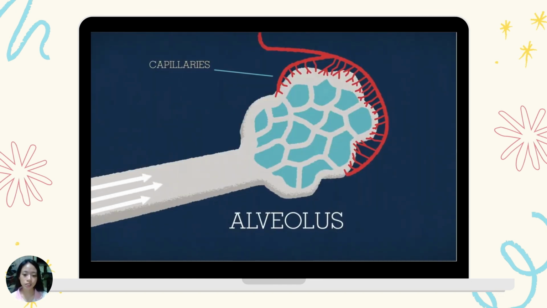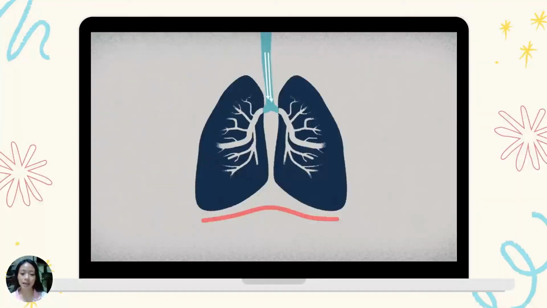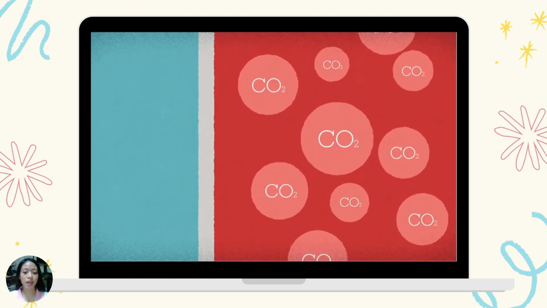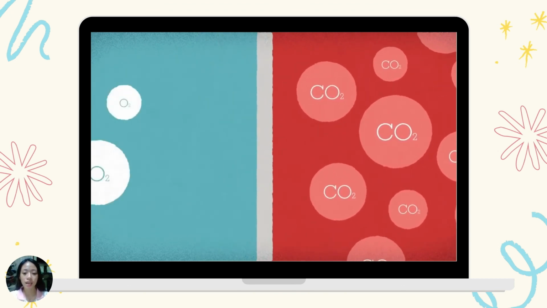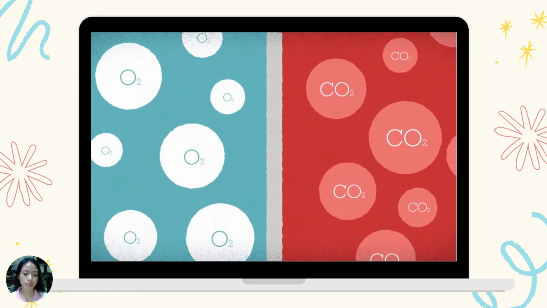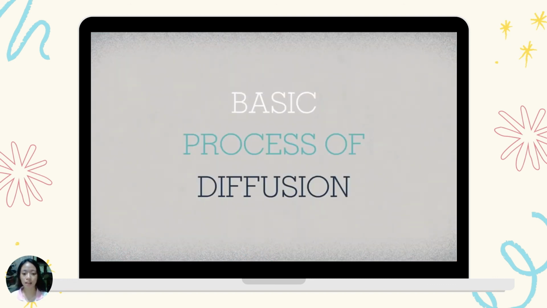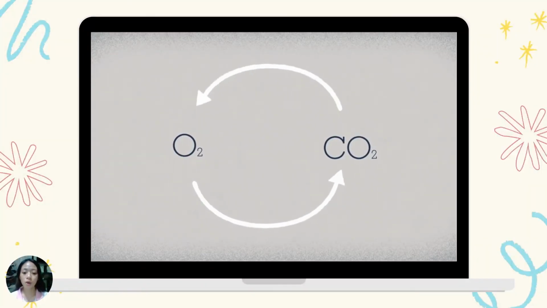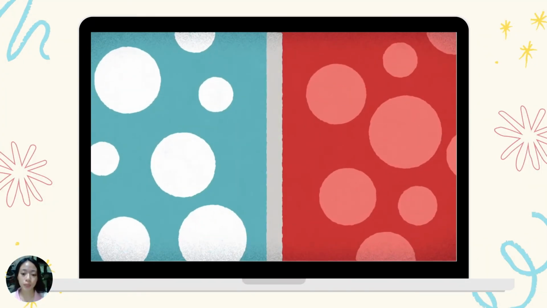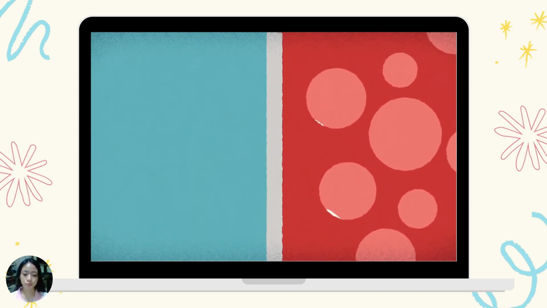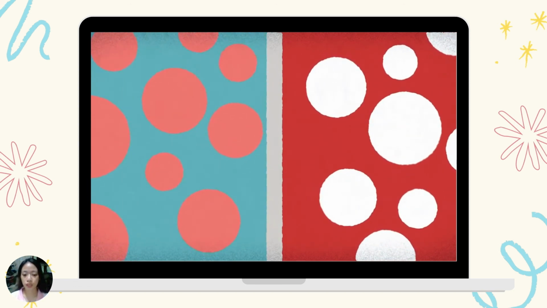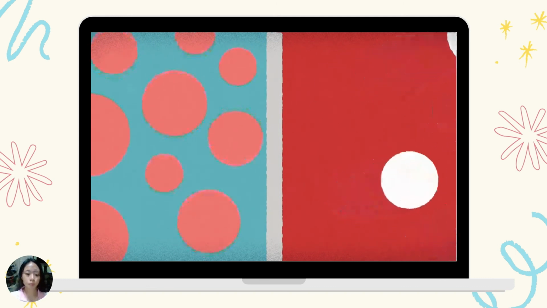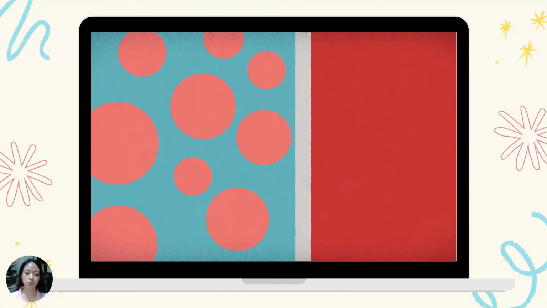The air that enters the alveoli fills the sac, causing the lungs to inflate. This is also where the air in the alveoli will undergo gas exchange. In the capillaries, carbon dioxide is present, as well as oxygen in the alveoli. Both of these molecules will go through the process of diffusion, where oxygen crosses over from the alveoli to the capillaries to the hemoglobin, and the capillaries give up their waste carbon dioxide. The oxygen-rich hemoglobin, picked up by the blood, is then transported back to the heart.